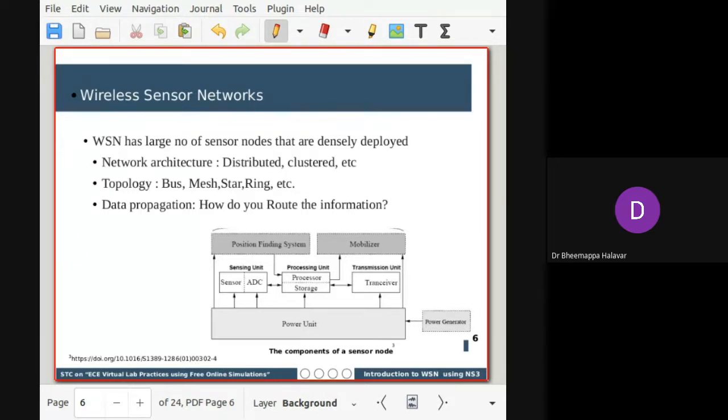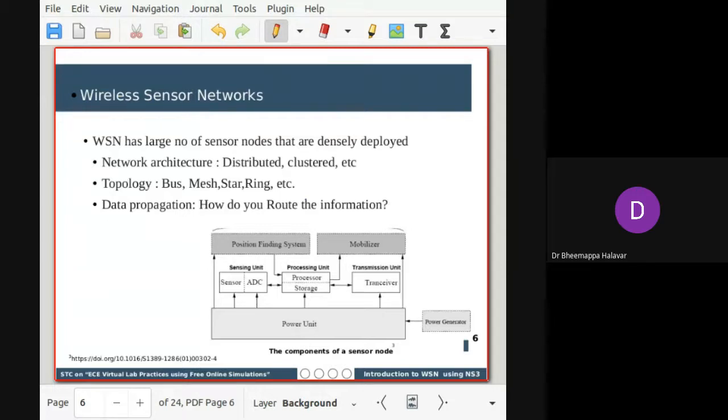The regular routing algorithms cannot be used, because we need a low power operating routing algorithm, as the capacity of the sensor node is very low. For example, the amount of power available is low, so there are certain constraints. We have to design an effective low power routing algorithm to increase the network lifetime. That's another area we can look into.